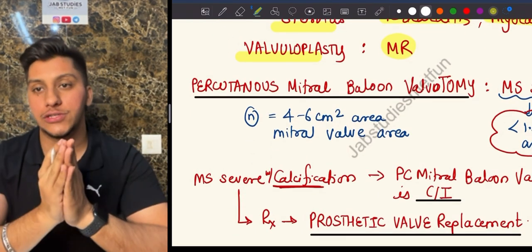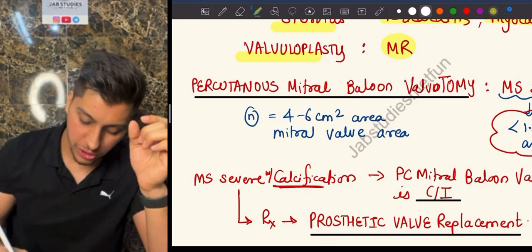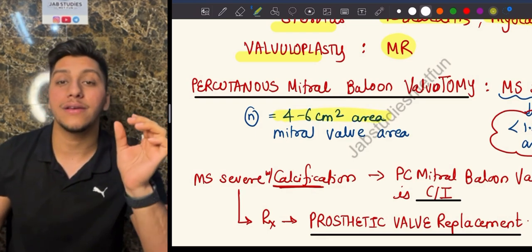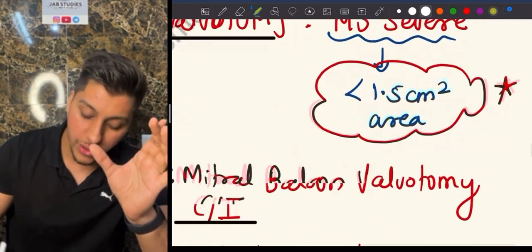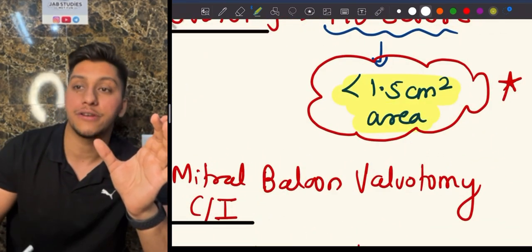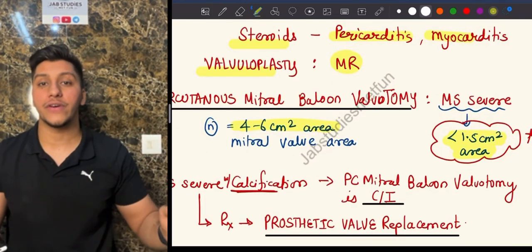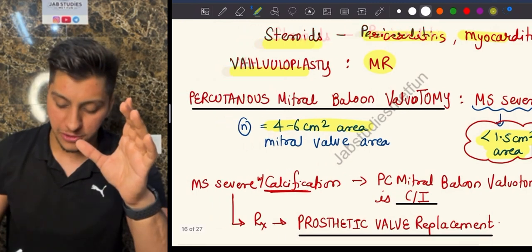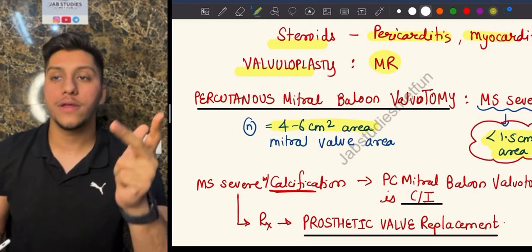First thing I want you to know is the normal mitral valve area. The normal mitral valve area is going to be 4 to 6 centimeters squared. And what do you mean by severe MS? Severe mitral stenosis is whenever the value is less than 1.5 centimeters squared. Okay, normal is 4 to 6. If it is less than 1.5, that is known as severe mitral stenosis. For severe mitral stenosis, you have another procedure known as percutaneous mitral balloon valvotomy.